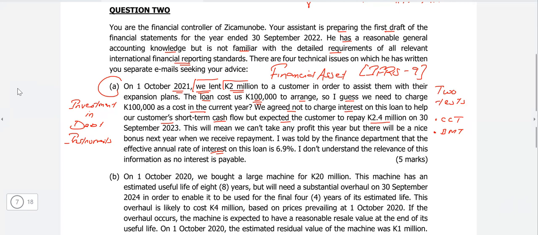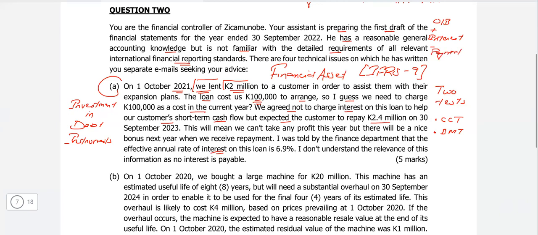No payments. We know that the working of the financial asset is we take the opening balance, which is the initial value. We add the interest on the effective rate. So that is interest on effective rate. And the payment is done on the nominal rate.